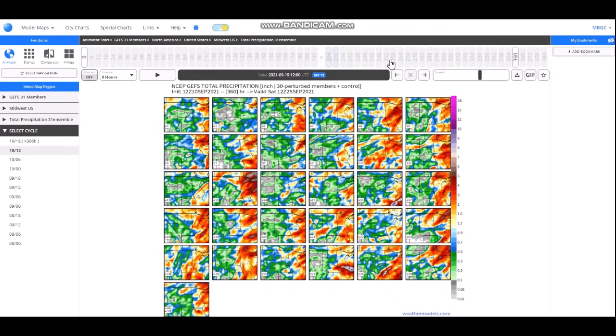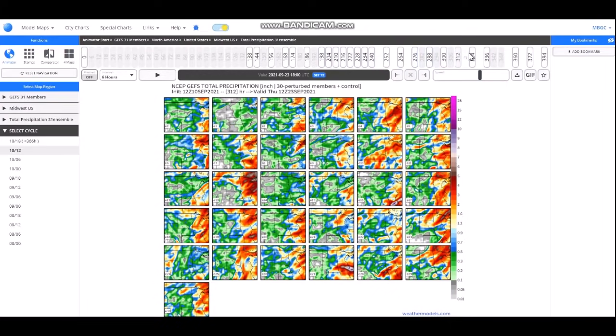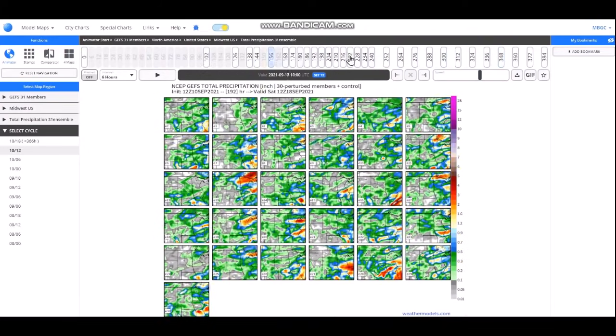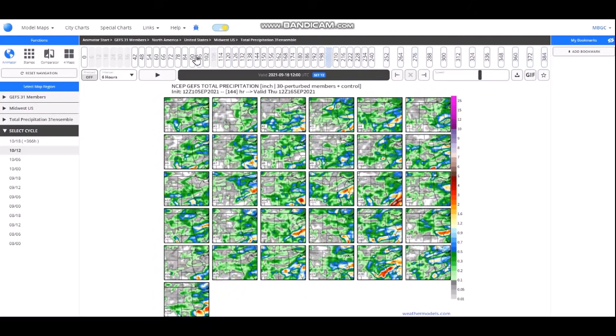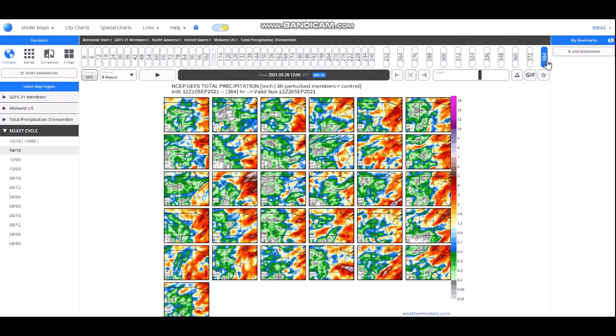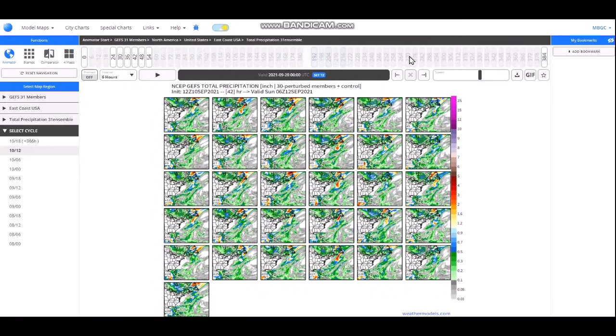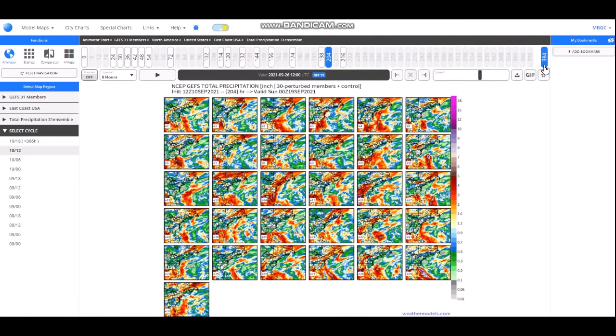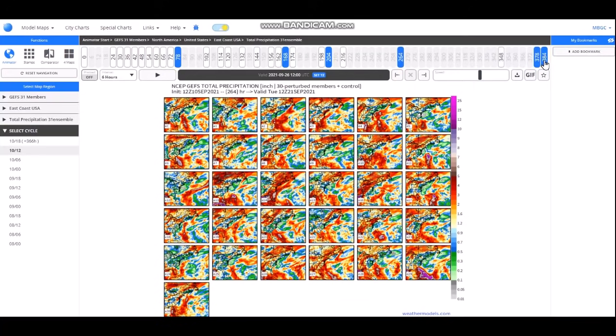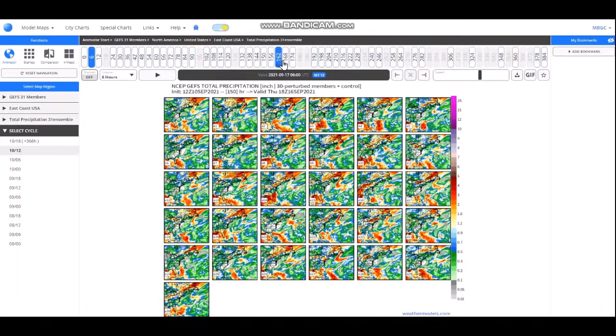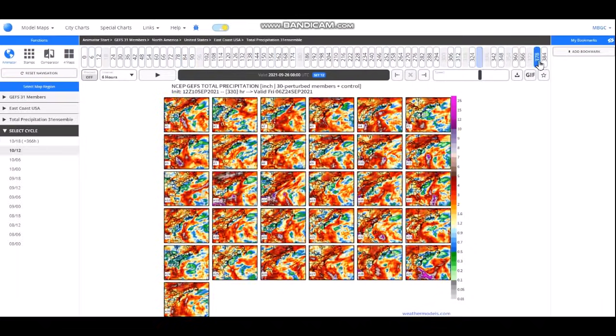This is the model one prior to the one I was just showing you. Again, it has its fair share of glitching. Come on, let's go. And you can see, oh goodness, it's not done. There we go. Notice that this one also showed a lot of models with that orange color. I want to show you more of the United States, but I can't, unfortunately. I could show you the eastern United States, but you can see it's a lot more zoomed out now. 384 hours, look at that. Right here, that's where I am. It's still glitching. Sorry about this, folks. This is the woes with the websites sometimes. And look how bright that gets.